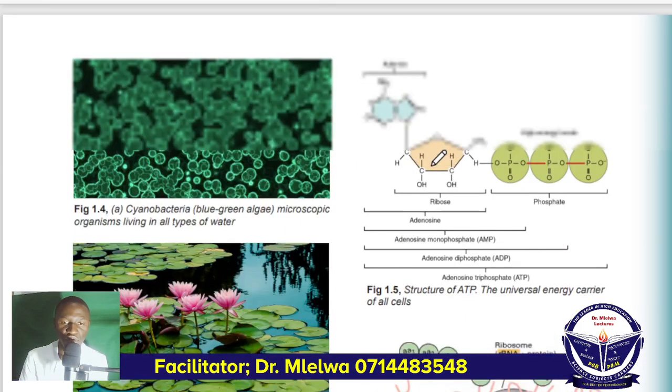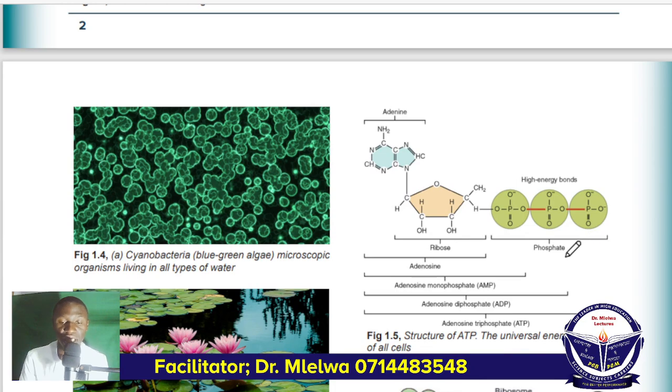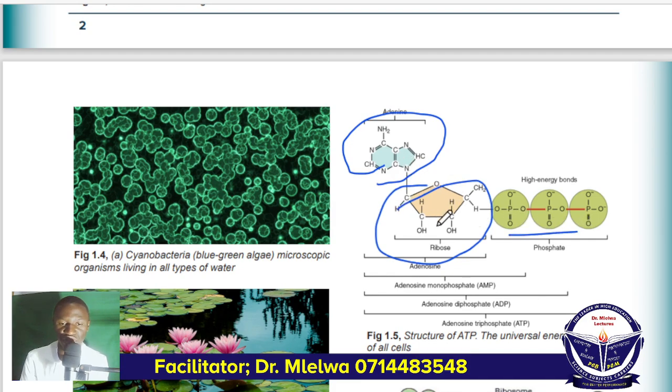Now this is the molecule of ATP. You can see it's universal in all cells ambazo zina use ATP. This is the molecule of ATP. This is the piece of adenosine. This is the piece of ribose sugar, and this is phosphate. So adenosine triphosphate. Adenosine, because our DNA is not DNA, it's ATP.